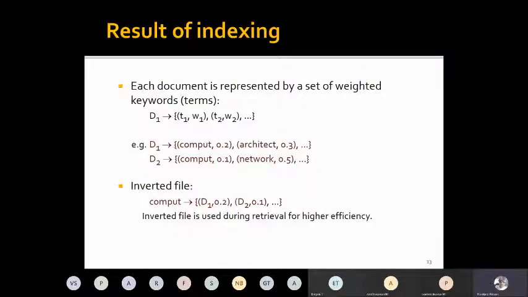So the result of indexing will be, again, let's take a step back. Say, for example, imagine that we have lemmatization or stemming, we remove the stop words, and then we will represent a set of documents as a set of tuples where T1 designates a term, here say compute, and W1 is the weight. The weight is calculated as the multiplication of term frequency and inverse document frequency. So all documents will be represented like that in our corpus.